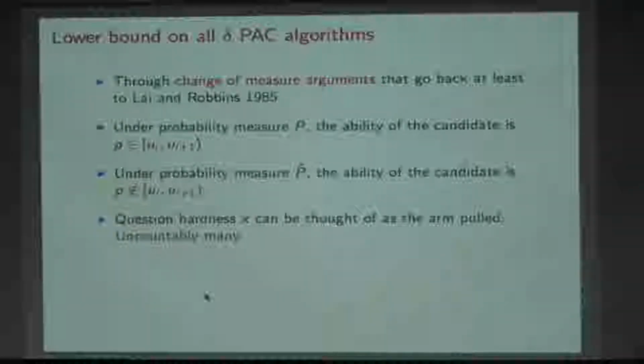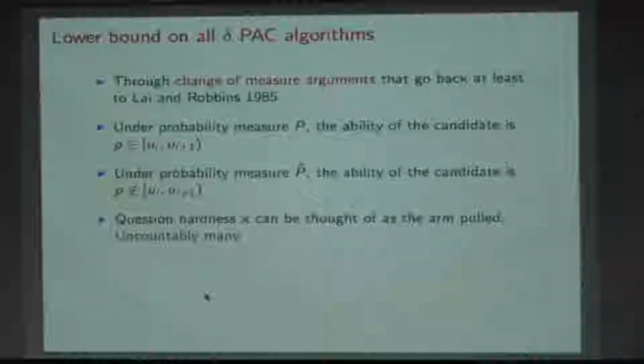So question hardness x can be thought of as an arm pulled. The candidate is here, and I'm deciding what question to ask next. Think of it as if I'm going to choose from finitely many levels of hardness. Then there are finitely many arms that I'm going to pull. The only interesting thing here is when I pull an arm, any arm I pull, I learn something about the person's ability, which also tells me about the probability of the person answering the question if some other arm was pulled. So it's not like they're completely independent. There's dependence amongst them.